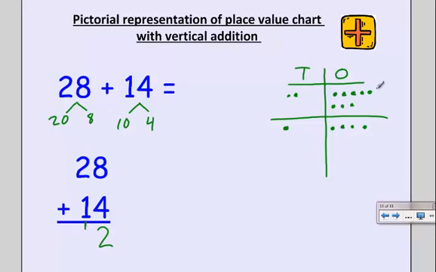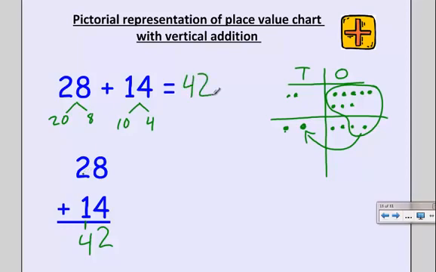So I'm going to grab that 1 ten. I'm going to move it over, so I'm going to bundle it and place it right here. So now I've got my 2 ones left in my place value chart. They're uncircled. And now I have 1, 2, 3, 4 tens. I can verify this in my vertical addition because my 2 plus my 1 plus my 1 gives me 4 in my tens column. So 28 plus 14 is 42.